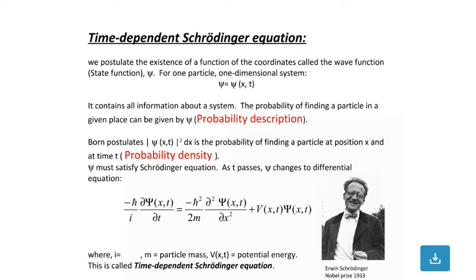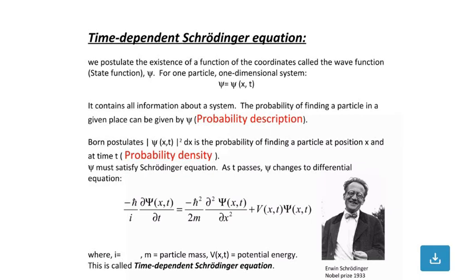Born postulate: the modulus of psi of x,t squared, dx, is the probability of finding the particle at position x and time t, the probability density. Psi must satisfy the Schrodinger equation. As t passes, psi changes according to a differential equation.